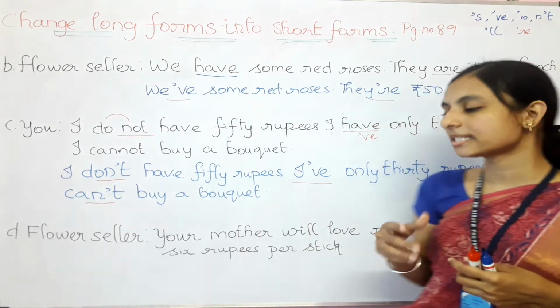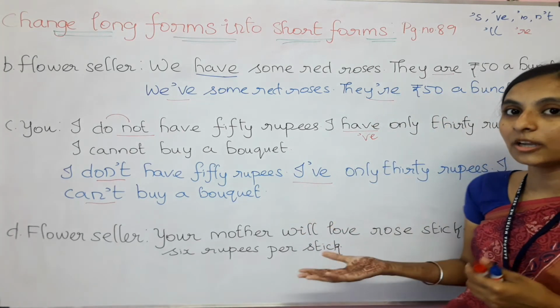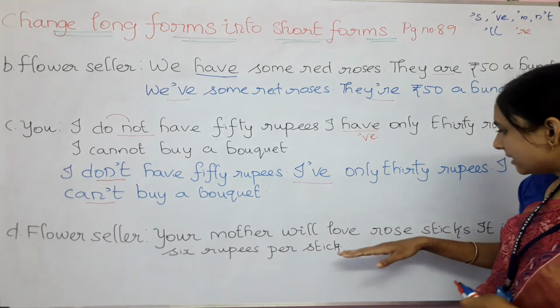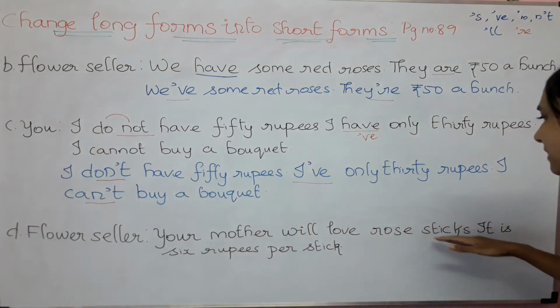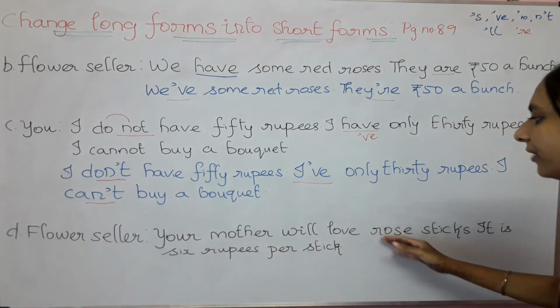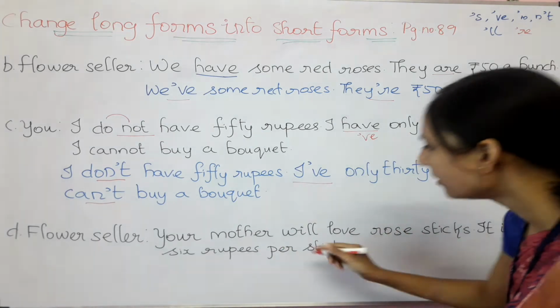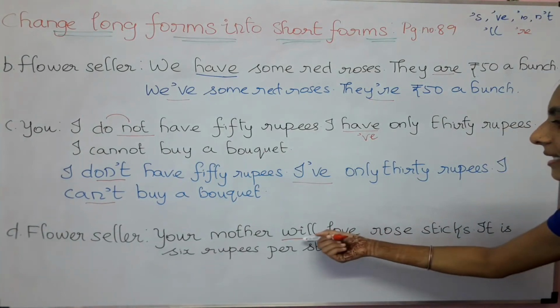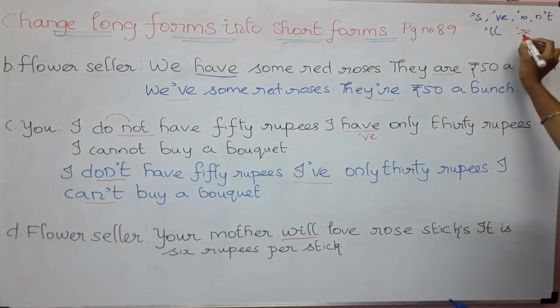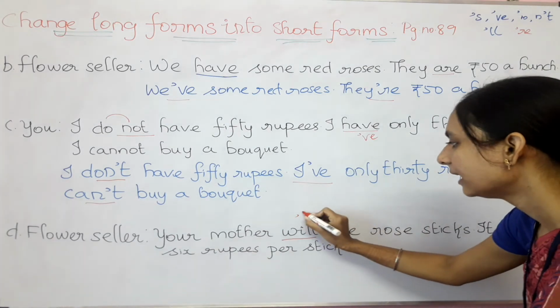Okay. So let's make the long form into short form. Let's do the first sentence, that is, your mother will love rose sticks. Here the verb is will, that is the auxiliary verb. This will is going to shorten to what? Yes, apostrophe LL.